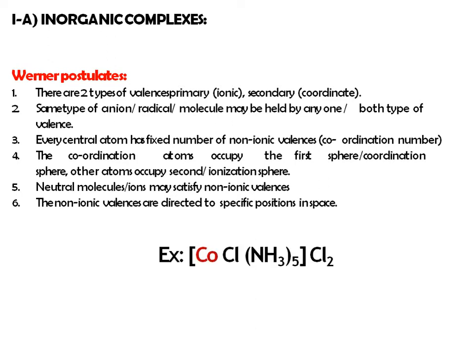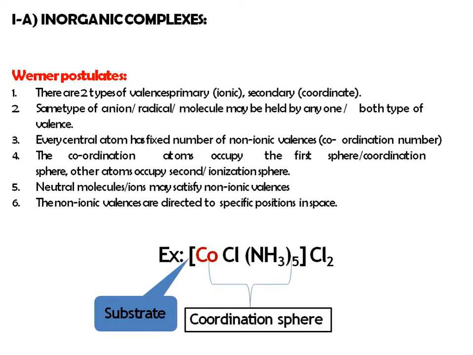For example, this complex of cobalt along with ammonia molecules and chlorine, this part is forming the coordination sphere. Okay, means around this cobalt, this chlorine and 5 NH3 molecules are there, and they form the coordination sphere.